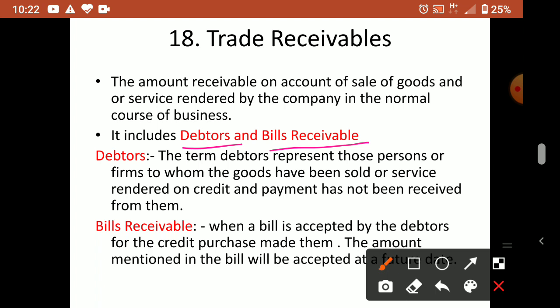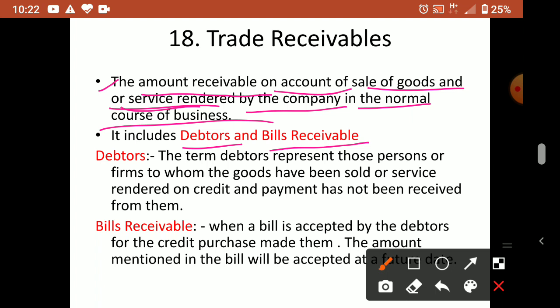First I'll tell the meaning. The amount receivable on account of sale of goods and or services rendered by the company in the normal course of business. Amount receivable means we will get it later. So in future we will be getting some amount on account of sale of goods and services rendered by the company.